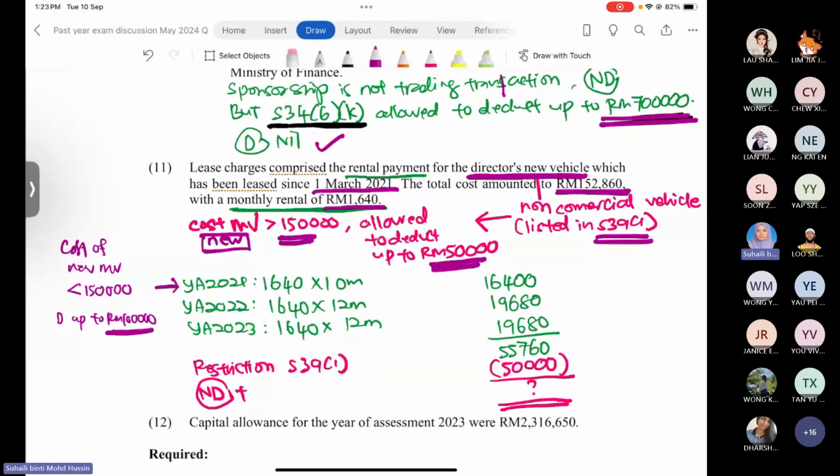In 2022 they still make a payment. The company still makes a payment because it's not stated anywhere in the question that the company stopped paying. So starting from 1st March 2021, they still paid. In 2022 they paid the full year, for 12 months, 19,680. Year of assessment 2023 also made a payment for 12 months, total 19,680. So that's why this amount is 19,680.